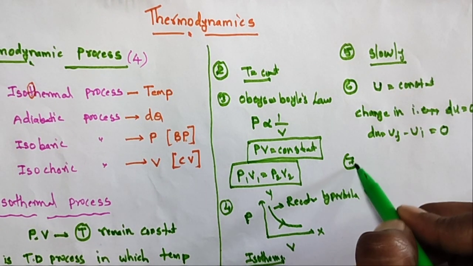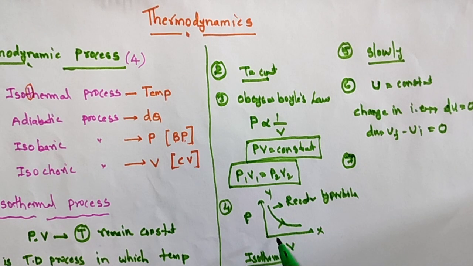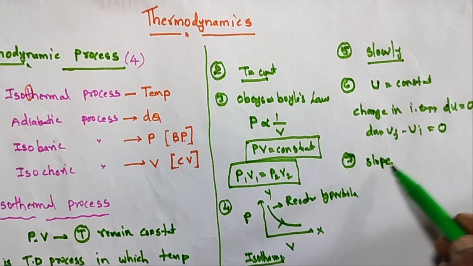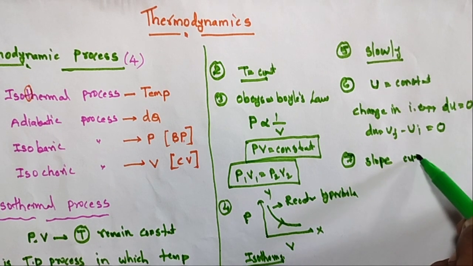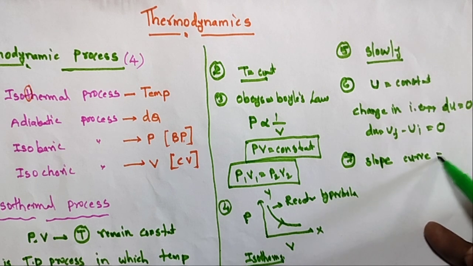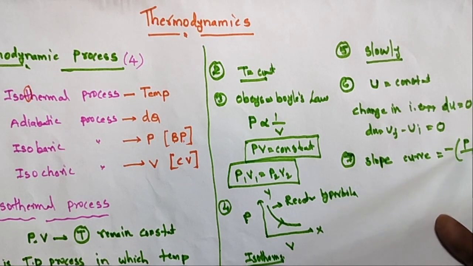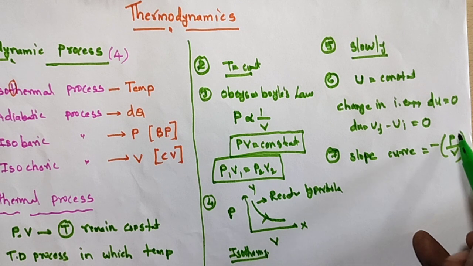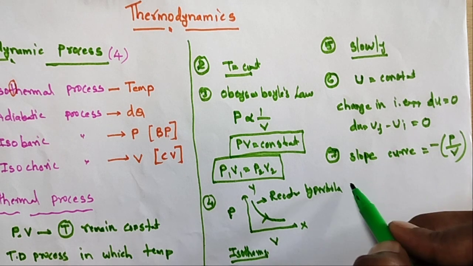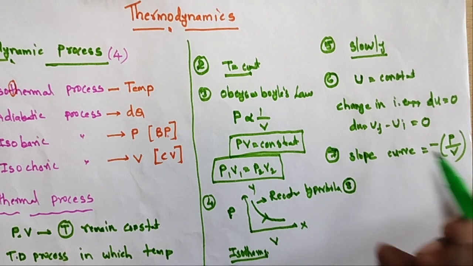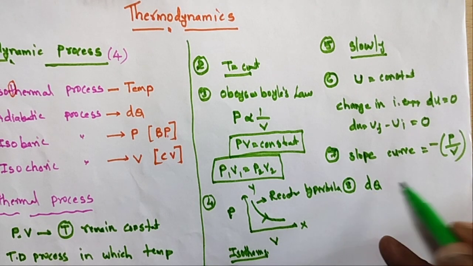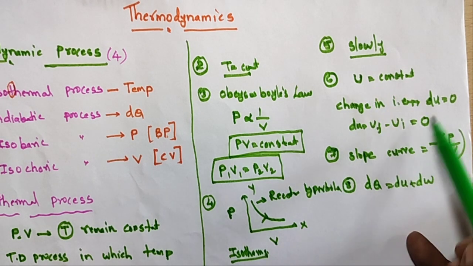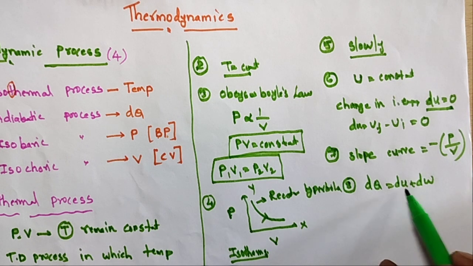And the seventh point, what is the slope? This is the slope of the isothermal curve. The slope of the isothermal curve is equal to minus P by V, pressure by volume. So we apply the first law of thermodynamics: dq is equal to dU plus dW. Where dU is equal to 0, substitute in this equation.